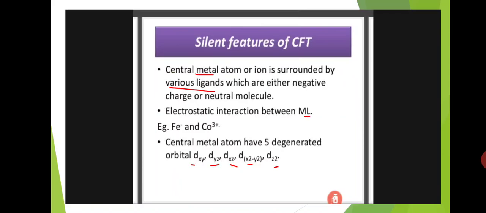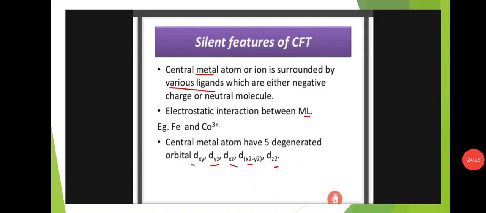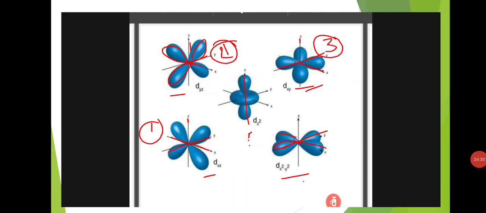These are all metals, and the central metal atoms have 5 degenerate d orbitals. What are they? dxy, dyz, dxz, dx square minus y square and dz square. These are the 5 degenerate d orbitals. Each and every metal has these 5 degenerate d orbitals.